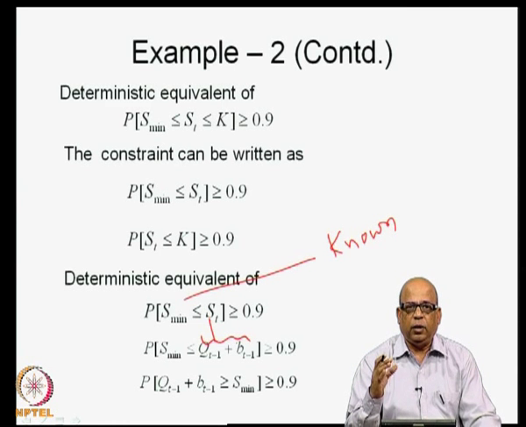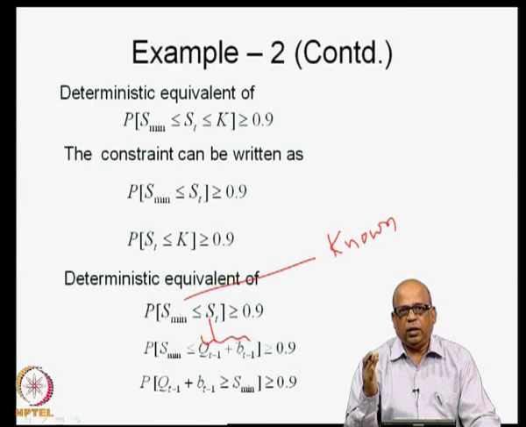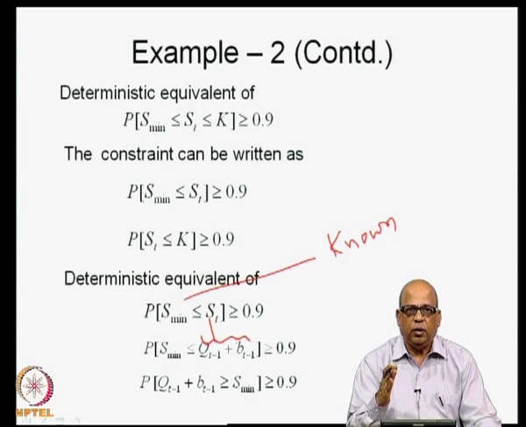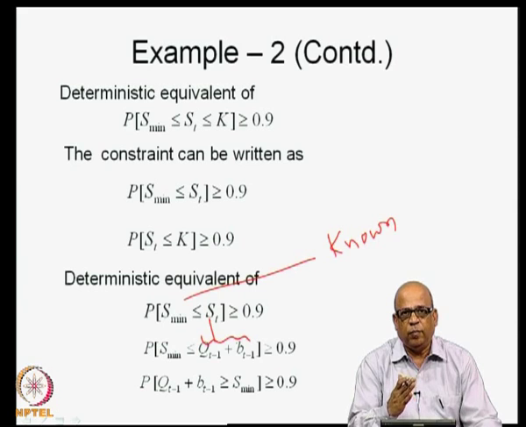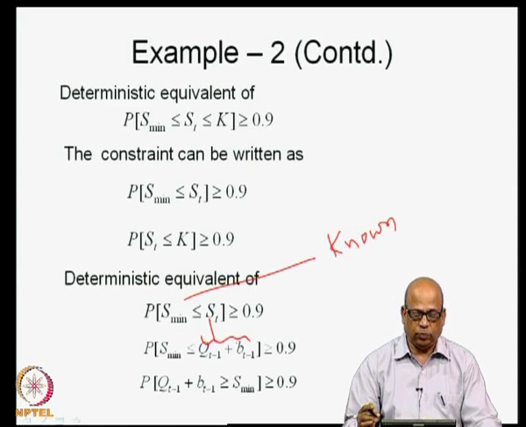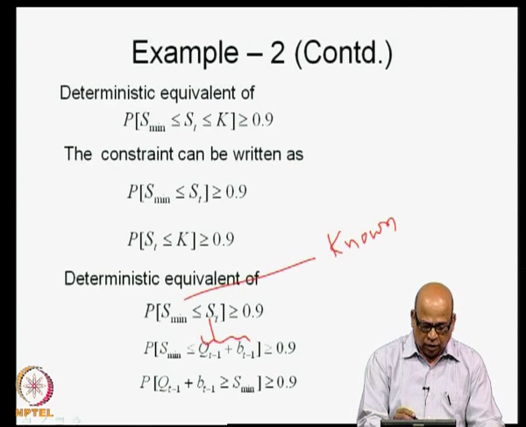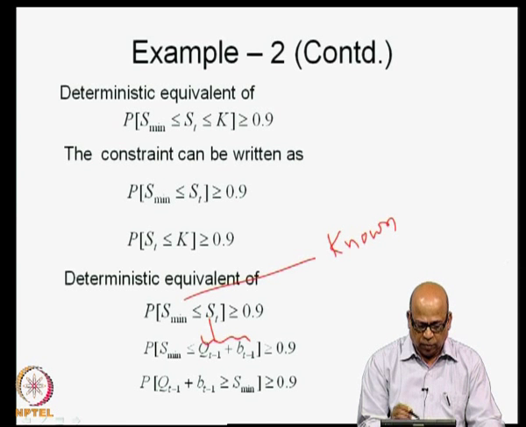Remember, all the constraints which contain the variables S_t, R_t, etc., which are functions of the random variable Q_t, must be written in terms of the random variable Q_t, because we know the distributions of the inflow Q_t. So, all these constraints have to be expressed in terms of the inflows, be it Q_t, Q_{t-1} and so on. Depending on the type of LDR that you have used, you may get different terms associated with the inflows. So, here I am writing S_t as Q_{t-1} plus B_{t-1}.